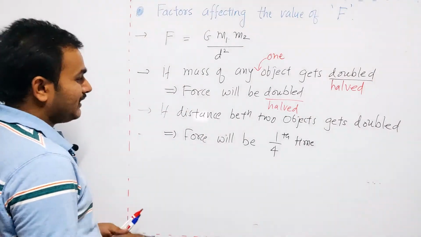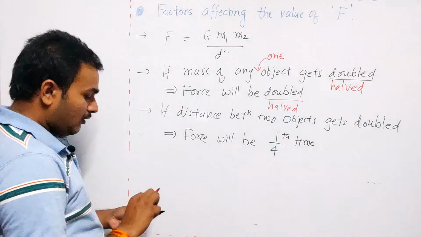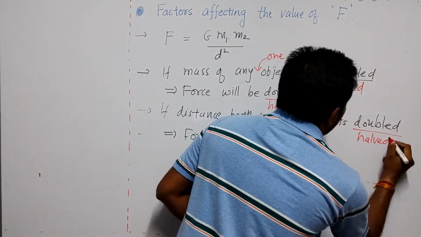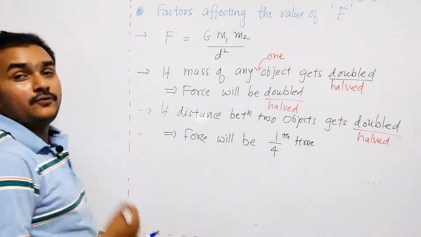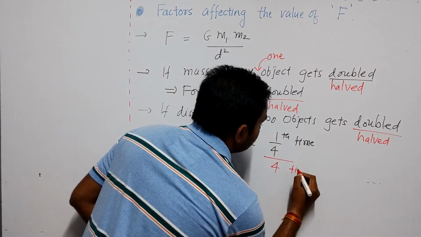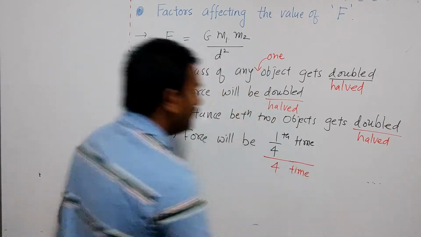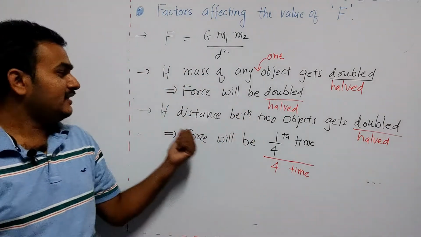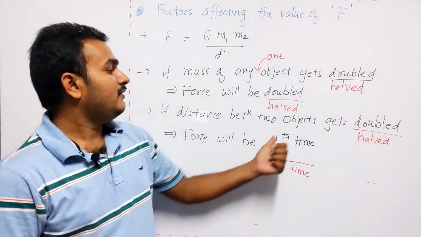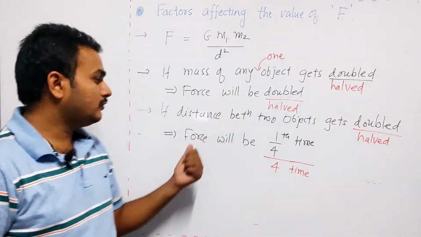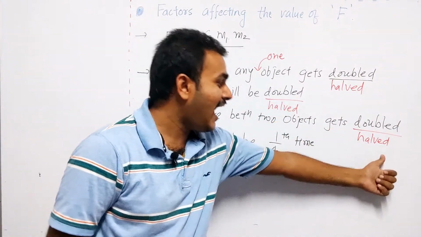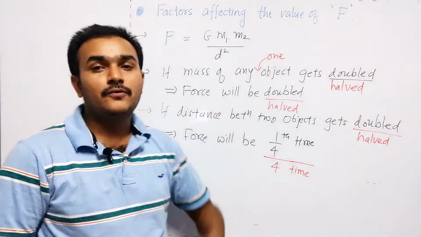And if the distance between the objects gets halved, in that case the force will be 4 times. Okay, so here you can see the change. If the distance between two objects gets doubled, then the force will be 1/4 of the initial one, and if the distance between the two objects gets halved, then the force will be 4 times.